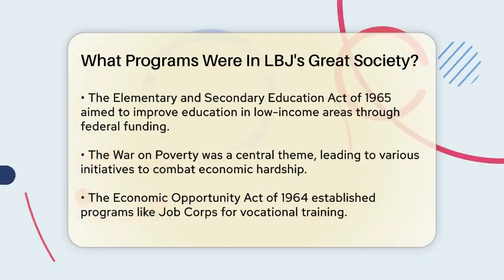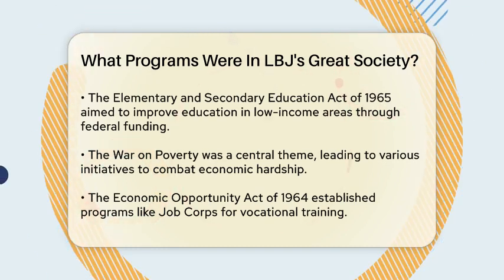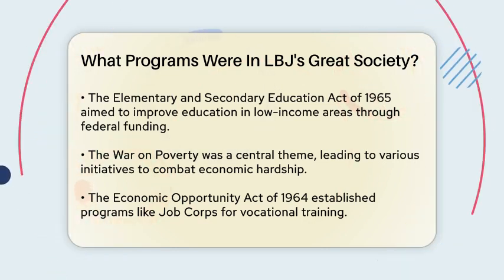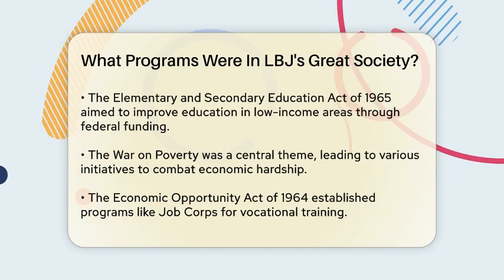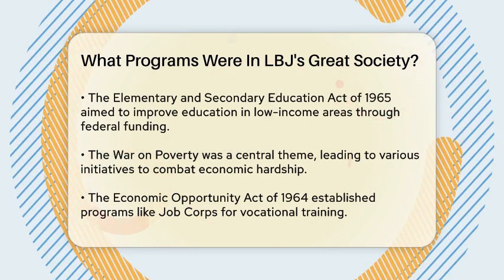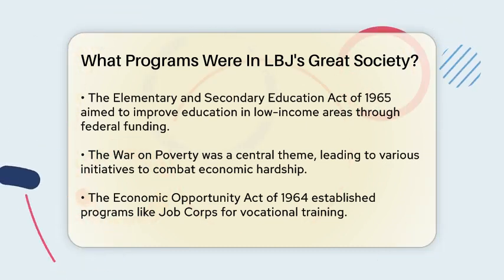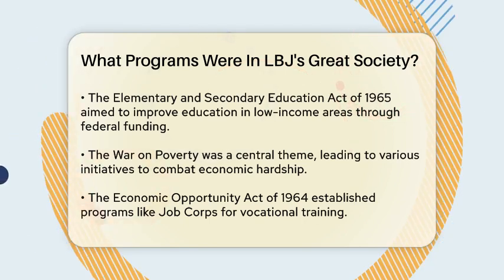The Elementary and Secondary Education Act of 1965 aimed to improve educational opportunities for children in low-income areas by providing federal funding to schools. This legislation marked a significant shift in the federal government's role in education.